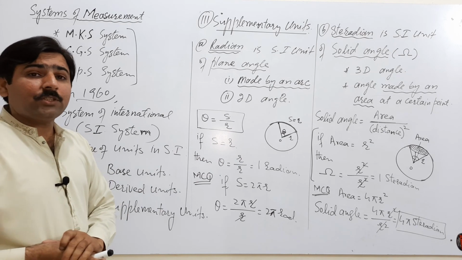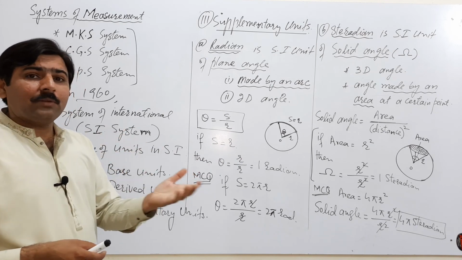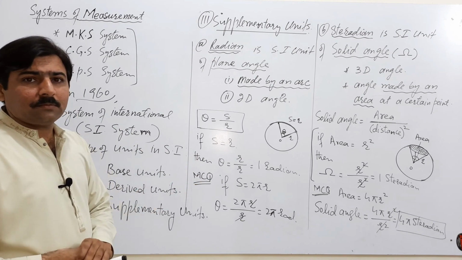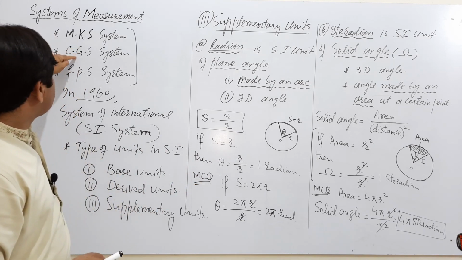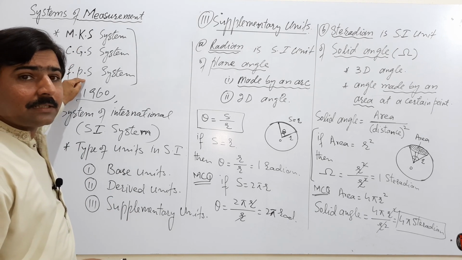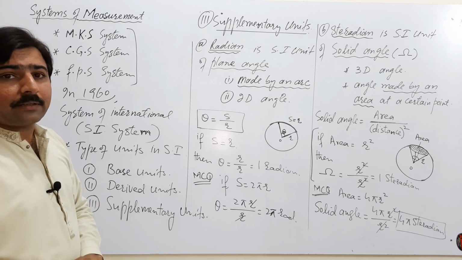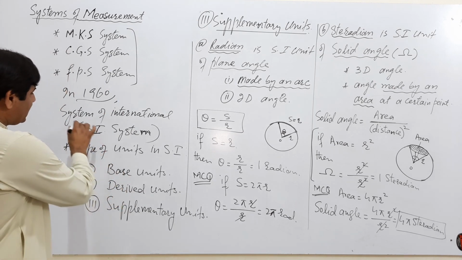The interconversion of units is many times important for calculations to live life in a business circle. MKS system, CGS system, FPS system. FPS system is nowadays used in certain areas of America. But the international system is the SI system.